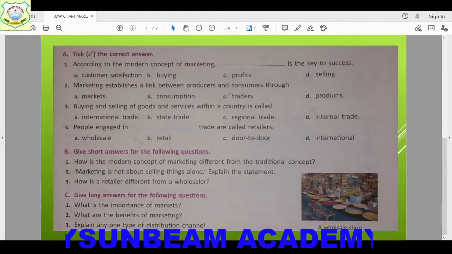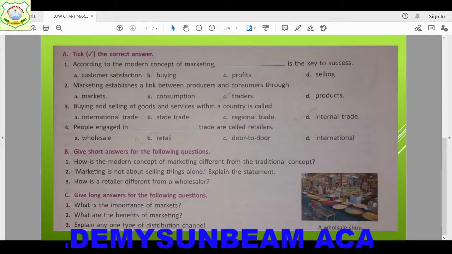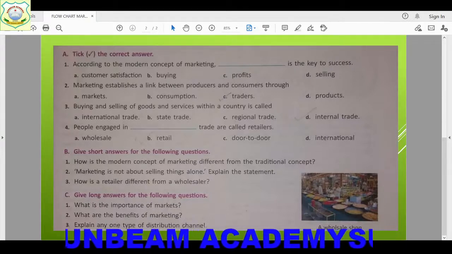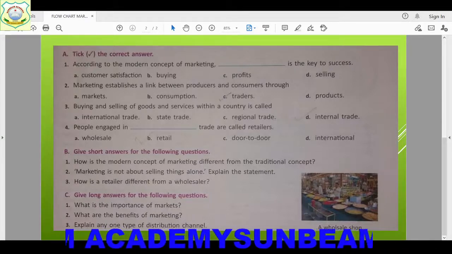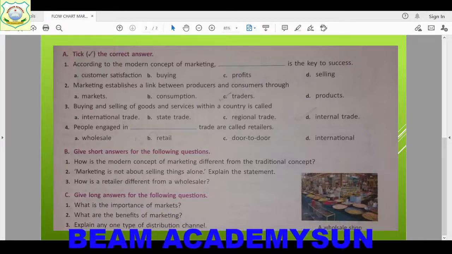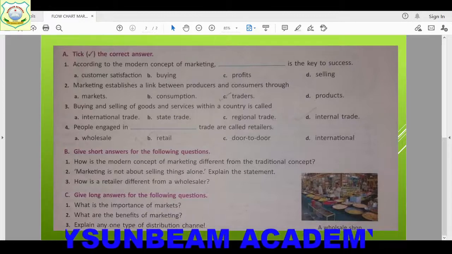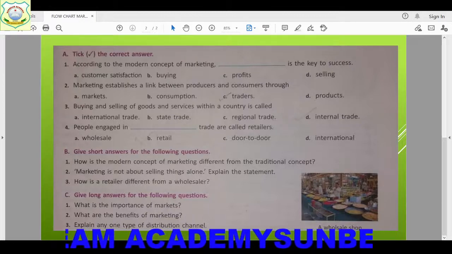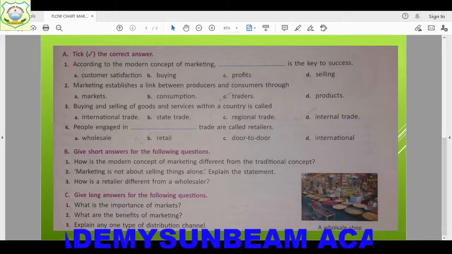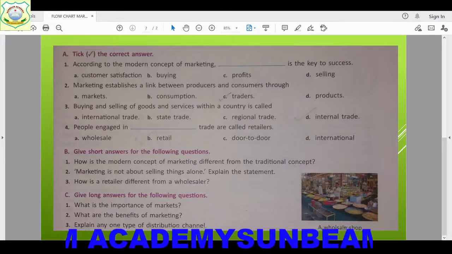And you can write that it also establishes a link between the producers and consumers through traders. A market has to take care of two important barriers, namely the distance between the place of production and the place of consumption, and the time lag between production and consumption.